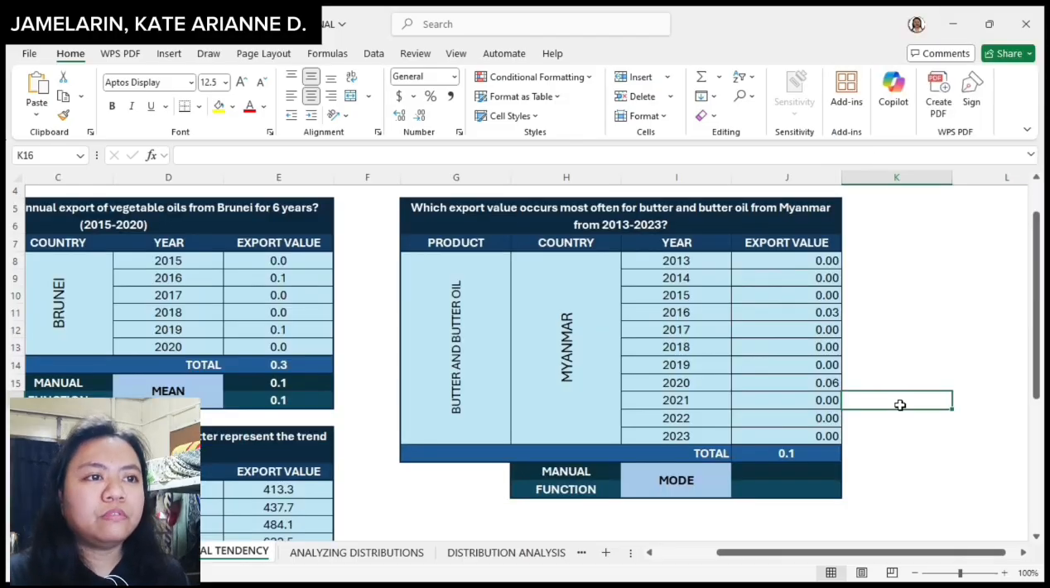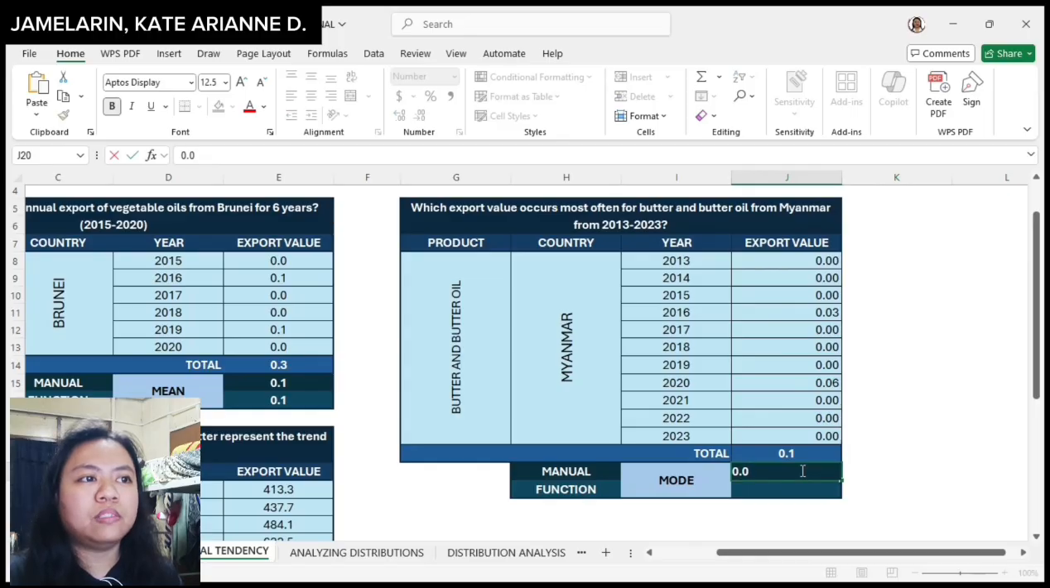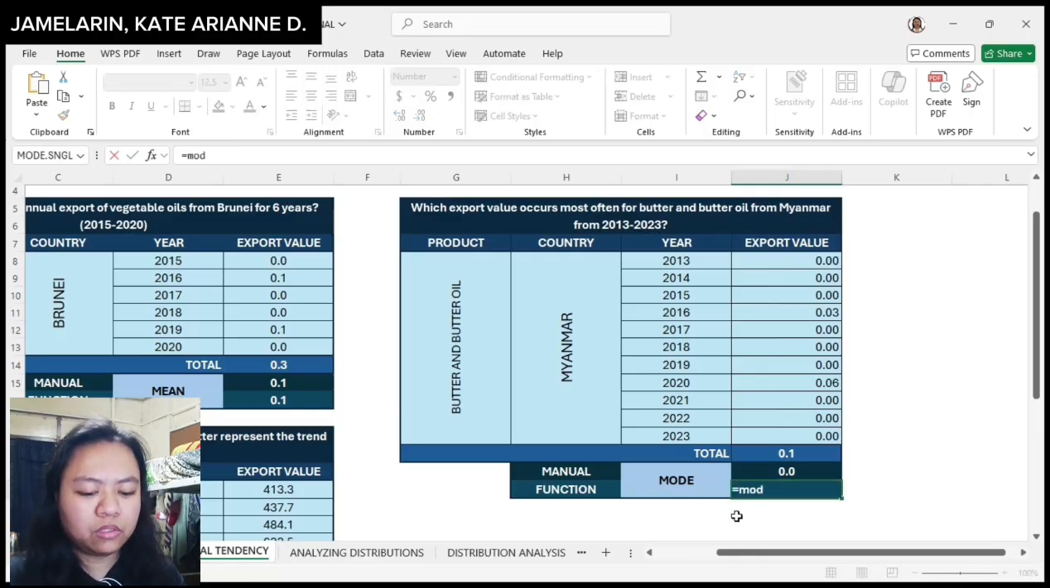For my third data set, which export value occurs most often for butter and butter oil from Myanmar from year 2013 to year 2023? So for manual, tinitingnan nito kung ano bang value ang mas madalas na lumalabas sa dataset. So sa export value na meron ako, 0 ang most often na lumalabas sa export value ng Myanmar. And to confirm, I can use this function, which is mode.mult, and then I will select this data set.